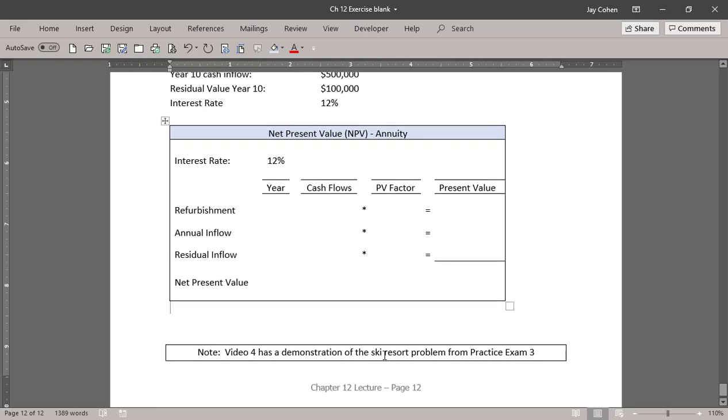And then finally, when you get to the practice exam, which might not be for a week now, there's a ski resort problem. And if you get to the ski resort problem and you're really confused, there's a whole video that demonstrates that. Hopefully all of this is helpful.